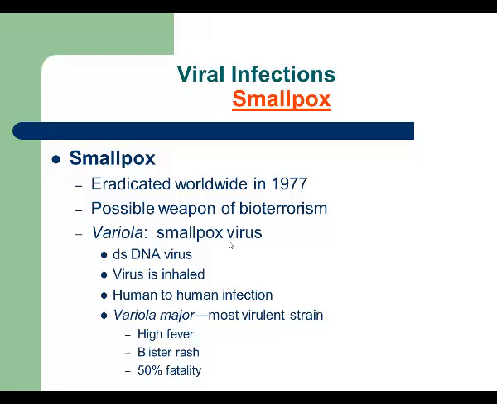Variola major is the most aggressive one, and infection can be life-threatening because it causes very serious symptoms of intoxication, fever, headache, muscle aches, and then a blister rash will be formed on the surface of the skin. The rash becomes larger, goes deeper, affects epidermis, dermis, can actually merge. Secondary bacterial infection can be developed in those areas, and that's why infection can be really life-threatening.